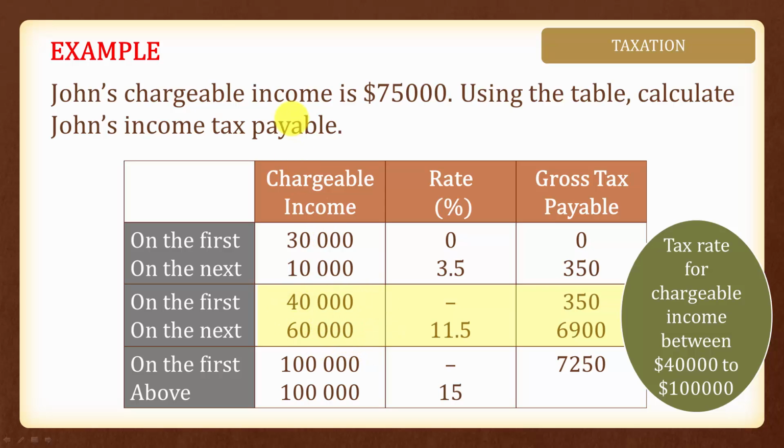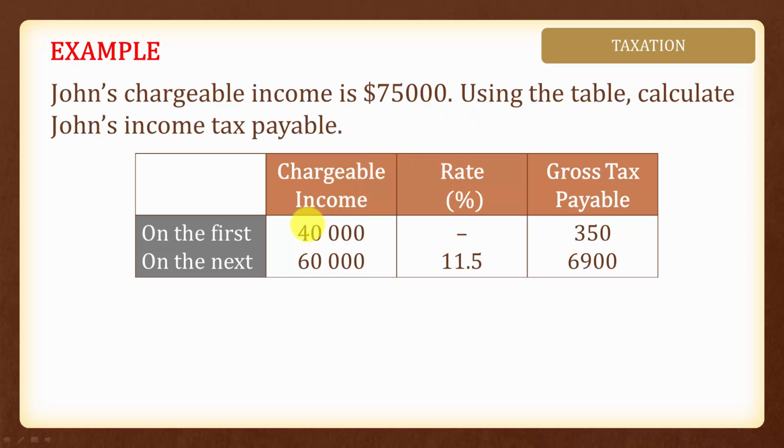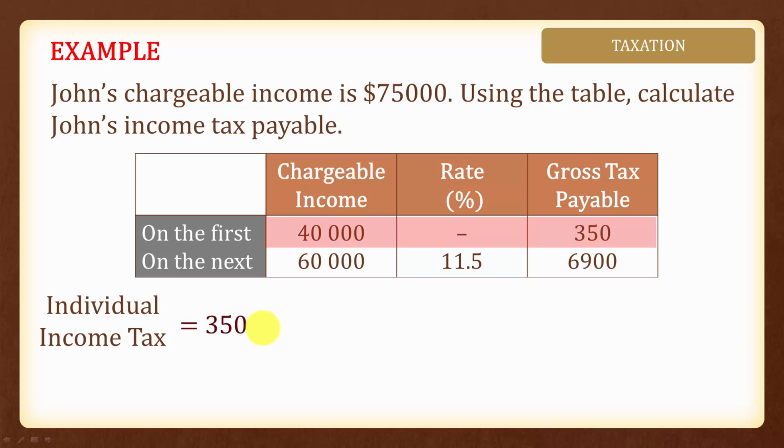Now, let's look at how to find the income tax for the chargeable income of $75,000. Since the first $40,000 needs to pay a gross amount of $350, we will pay $350 of tax for the first $40,000.